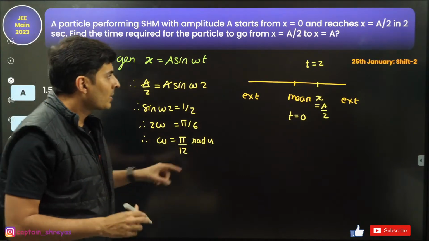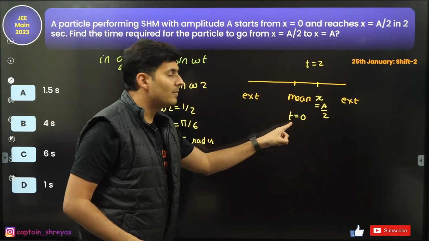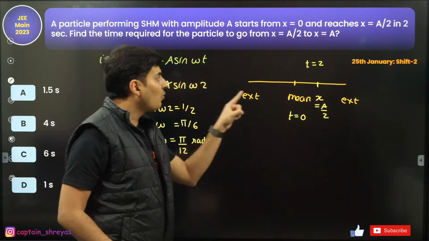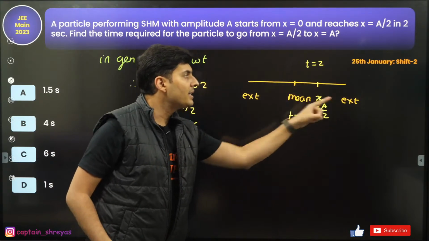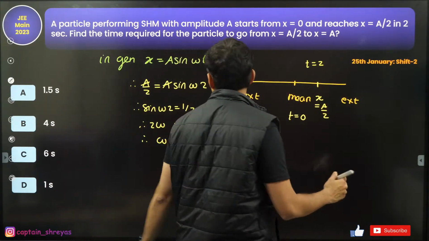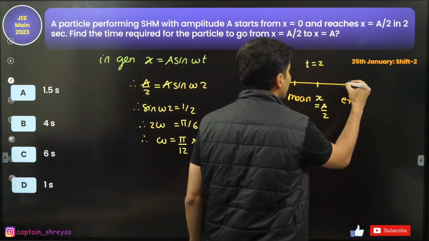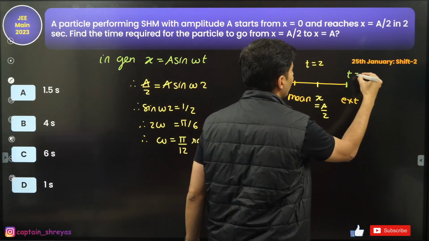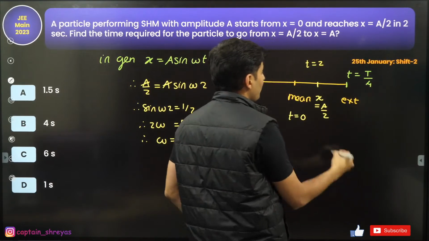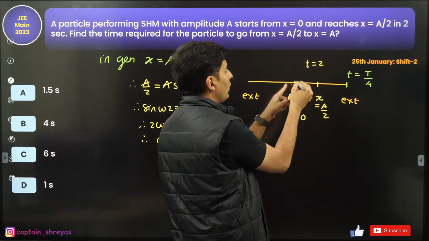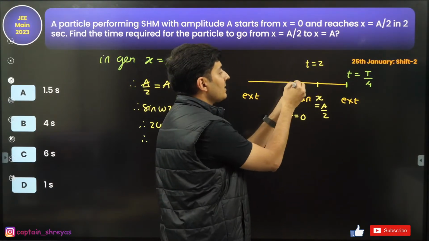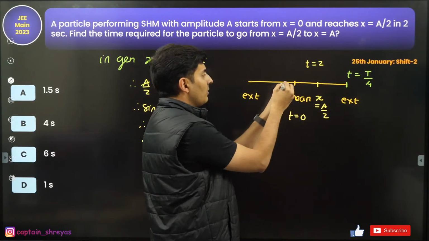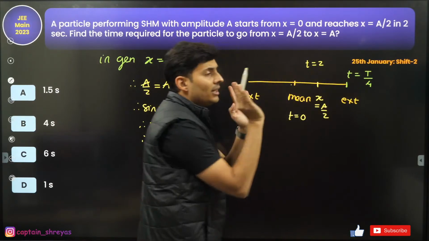I'll tell you why. If you consider the time to start here, it completes one oscillation in one time period. So the time taken for it to just reach over here will be time period by 4. T by 4, T by 4, T by 4, T by 4. This entire thing is T. So total time period by 4.